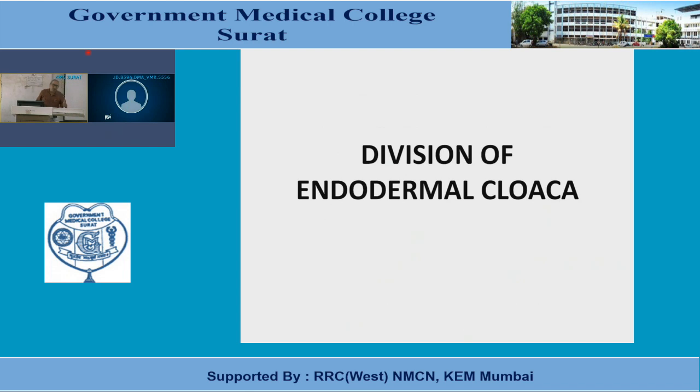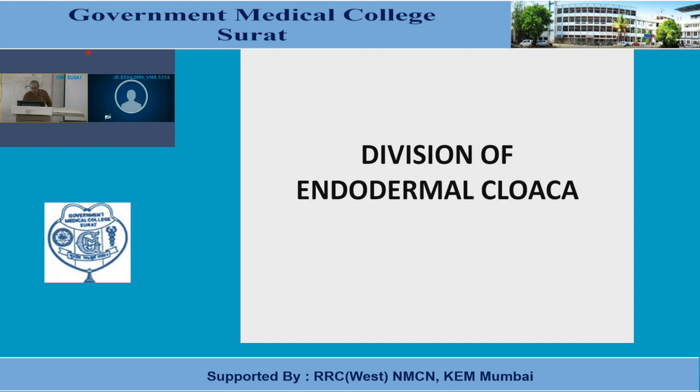But before we proceed to the development of the urinary bladder, we need to discuss the division of the endodermal cloaca. Actually, what I am going to tell you is a division of the endodermal cloaca that has been discussed in the development of the hindgut.